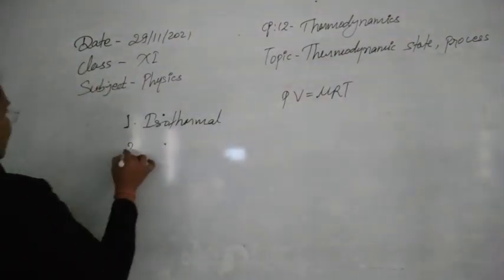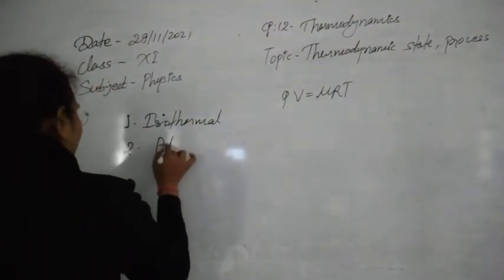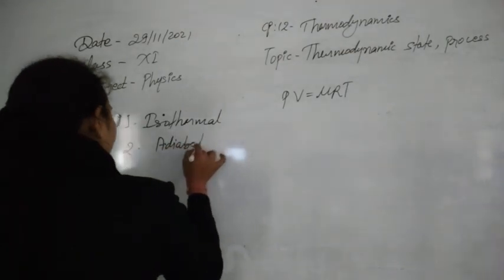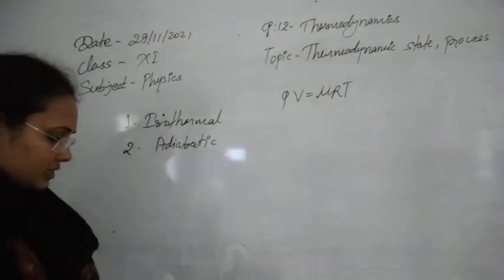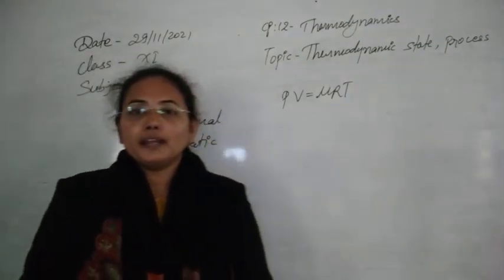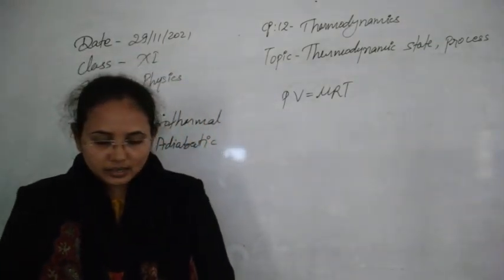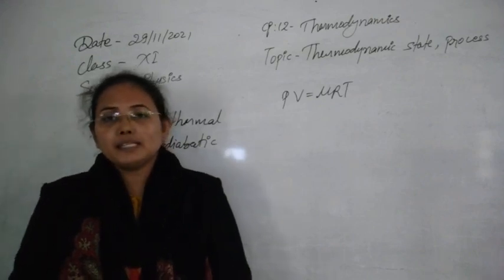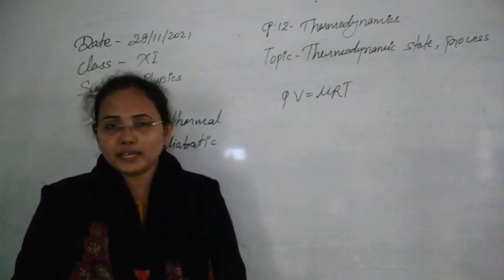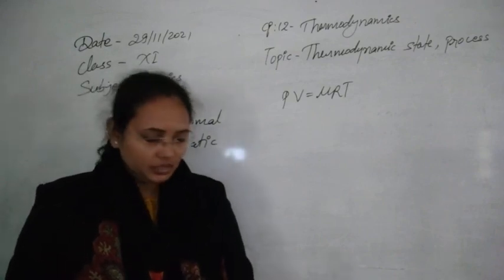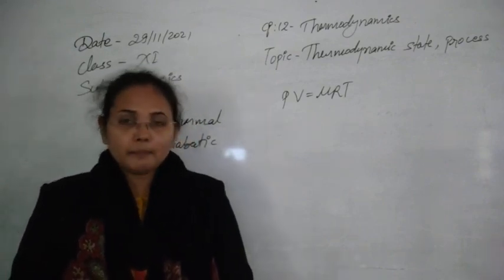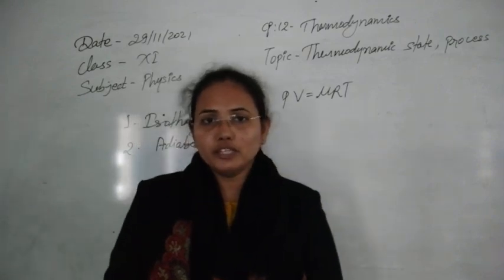The second one is called the adiabatic process. So what is the adiabatic process? This process occurs whenever no heat leaves or enters the thermodynamic system, meaning no exchange of heat takes place. At that time the process is known as the adiabatic process. All other things will change here: temperature, pressure and volume will change.